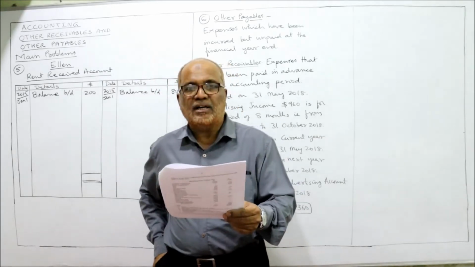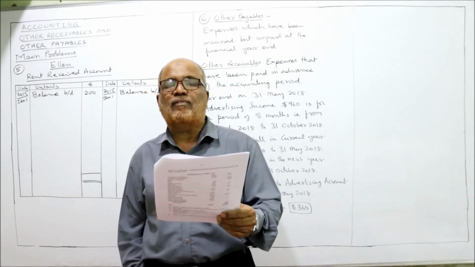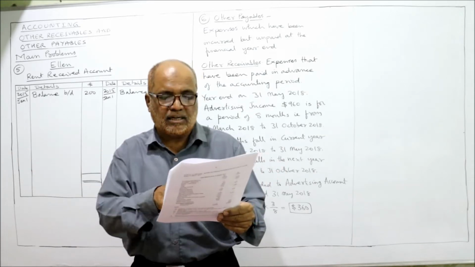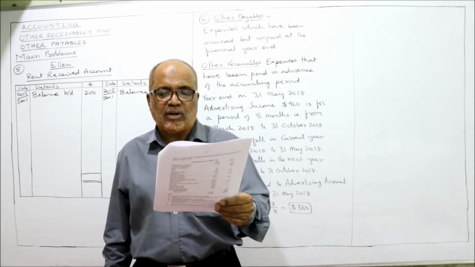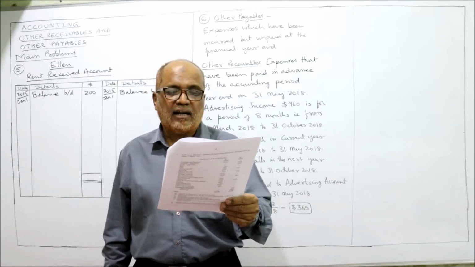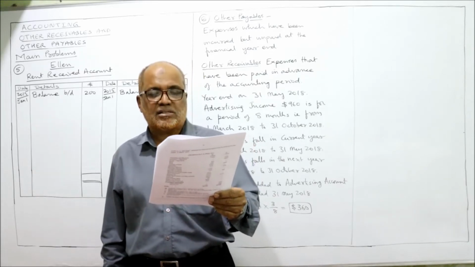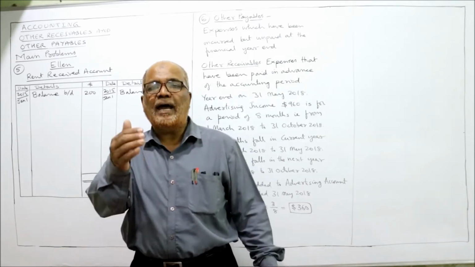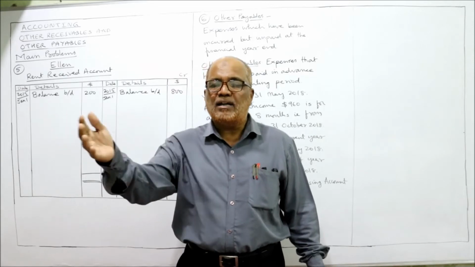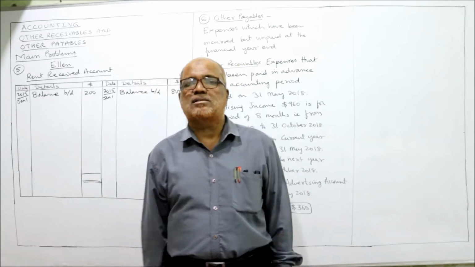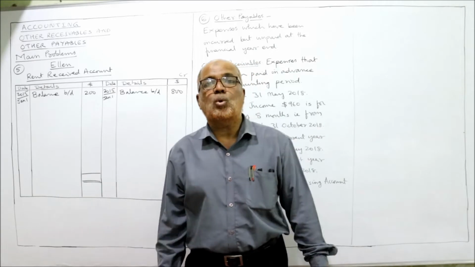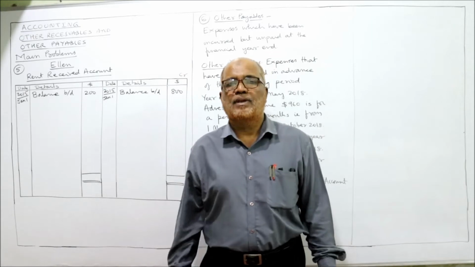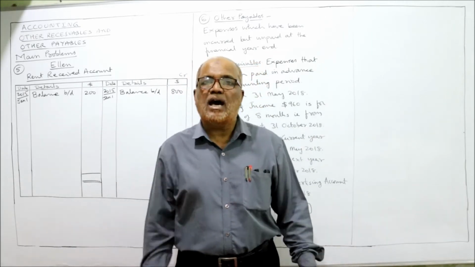During the year, she received $13,600 in total from her tenants. The total rent received from all tenants is $13,600. On 31st December 2015, she had received rent in advance from a tenant $700 and was owed rent by another tenant $350. So end of the year again, from one tenant, rent received in advance. Another tenant, rent is owing. Remember, rent received in advance is a liability, whereas rent owing is an asset.